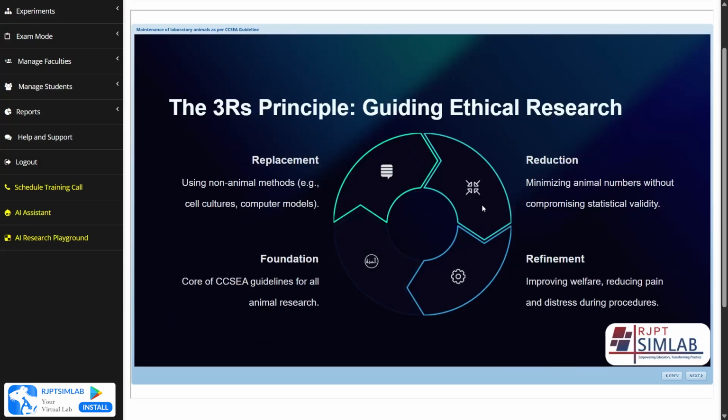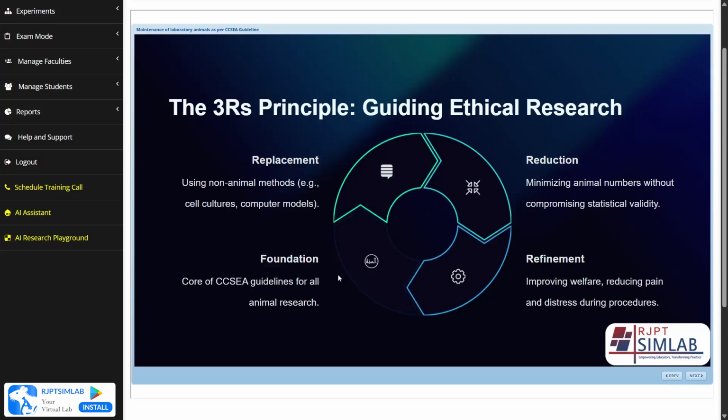Now let's see the principle. The principle is the 3R principle, which is the guiding ethical framework for research. The first R is replacement, the second R is reduction, and the third R is refinement. This is the foundation, which is the core of the CCSEA guidelines for all animal research.